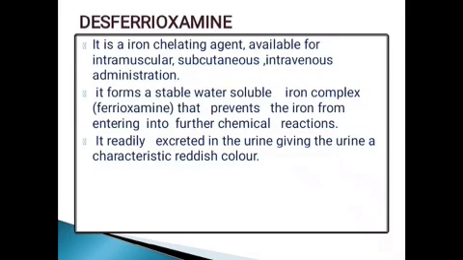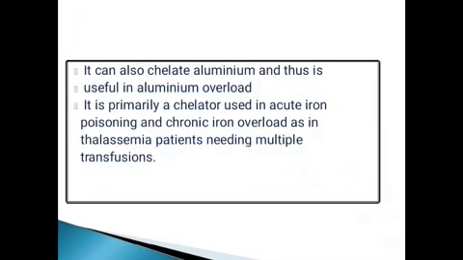Another drug is desferoxamine. It is an iron chelating agent available for intramuscular, subcutaneous and intravenous administration. It forms a stable water soluble iron complex, that is ferrioxamine, that prevents the iron from entering into further chemical reactions. It is readily excreted in the urine, giving the urine a characteristic reddish color. It can also chelate aluminum, and this is useful in aluminum overload. It is primarily a chelator used in acute iron poisoning and chronic iron overload, as in thalassemia patients needing multiple